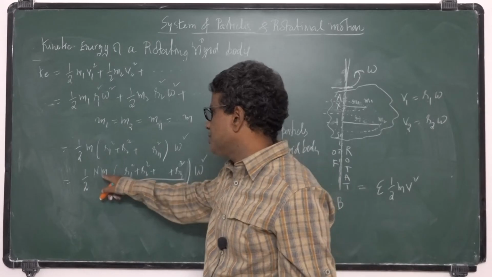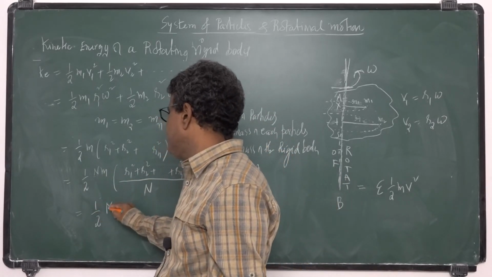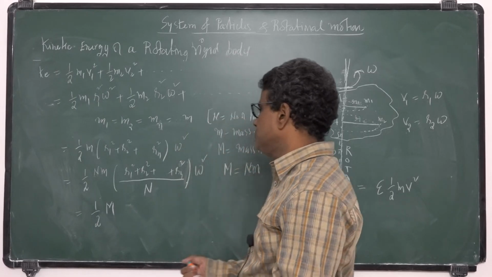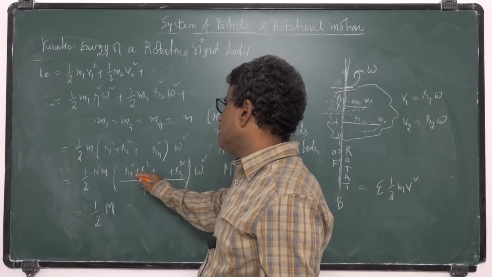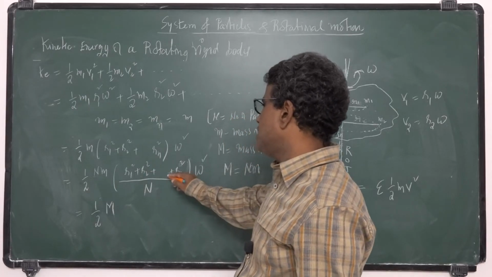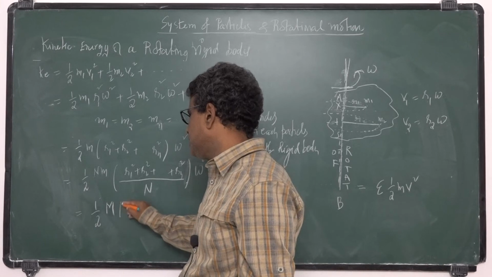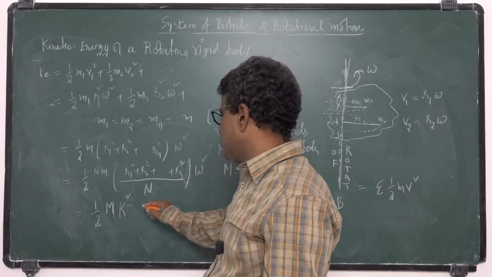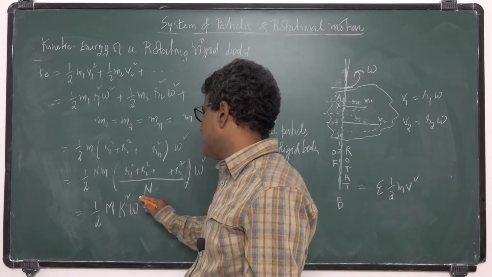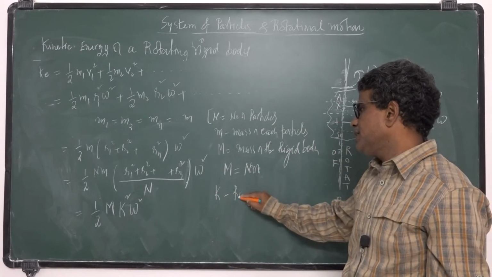Let the capital M be the mass of the rigid body. So M is equal to the number of particles into the mass of each particle. So I am writing half M for the total mass. And r1 square plus r2 square plus rn square by n, I represent with the letter k square, into omega square, where k is the radius of gyration.